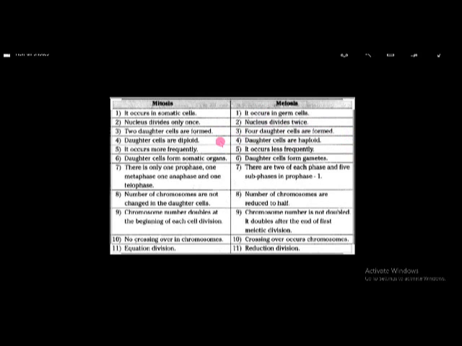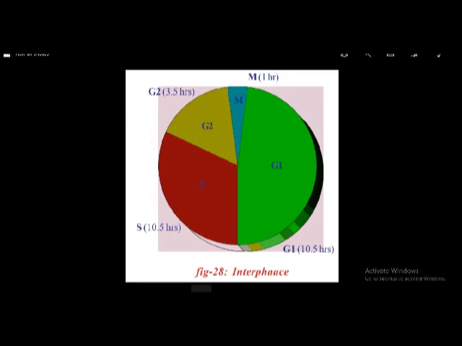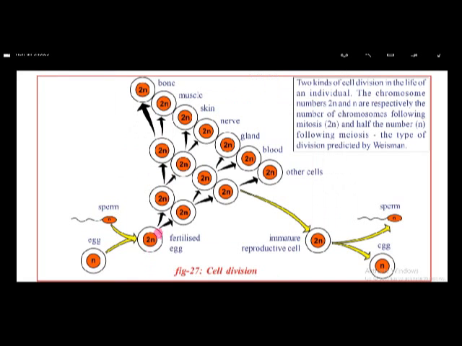Daughter cells are in diploid condition. Diploid means, if we observe here, it looks like 2n. 2n means our body cells contain 23 pairs of chromosomes. In each cell of our body 23 pairs of chromosomes are there. That means every chromosome is present in pairs. That is called diploid condition.